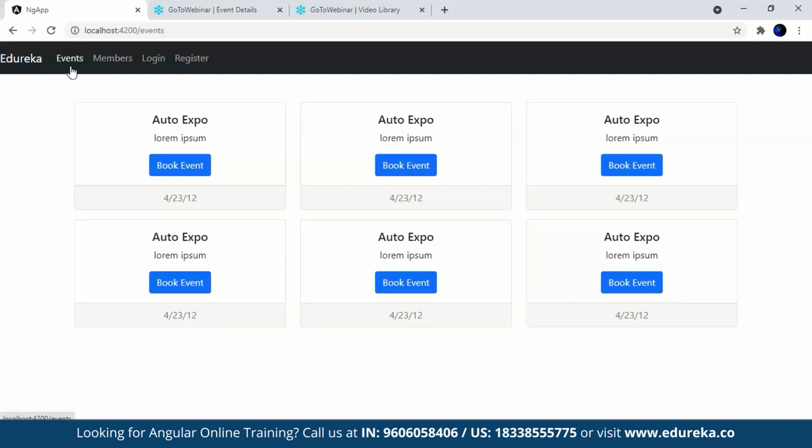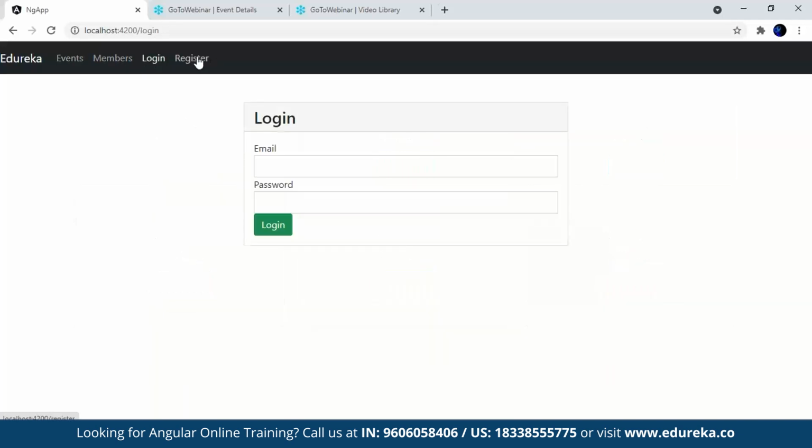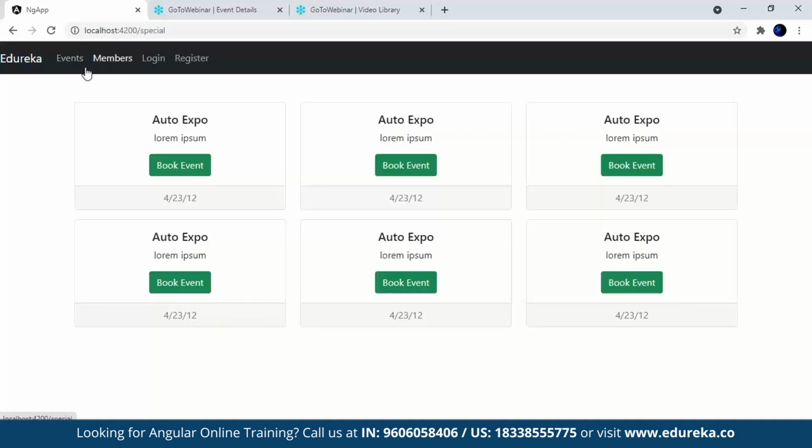Now, here's what we will be doing. We will be creating a login form, a registration form, and a bunch of events. In both events and members, we'll be creating a navigational bar where we can access all of the tabs. We'll be creating routing, and we'll create services, and using these services, we'll create each of the components. So let's go ahead and do all of these.